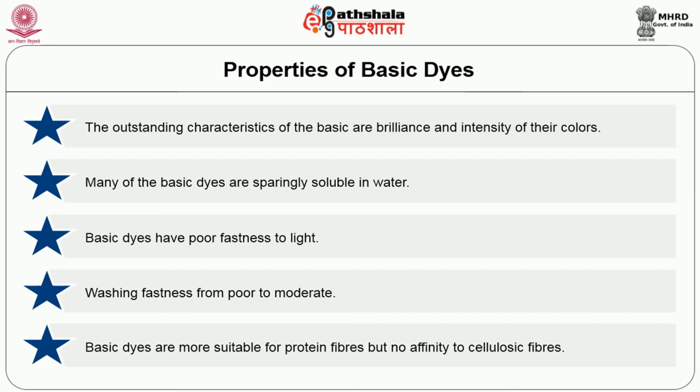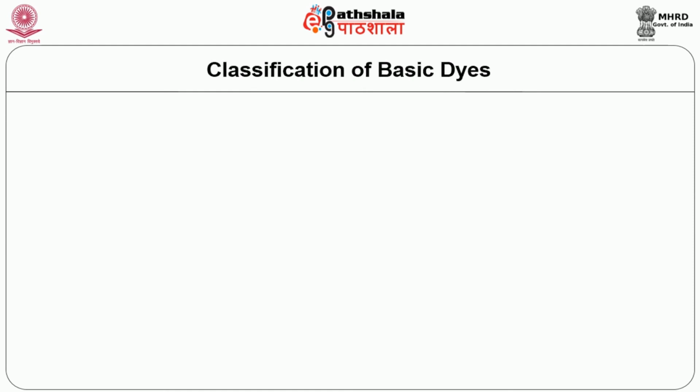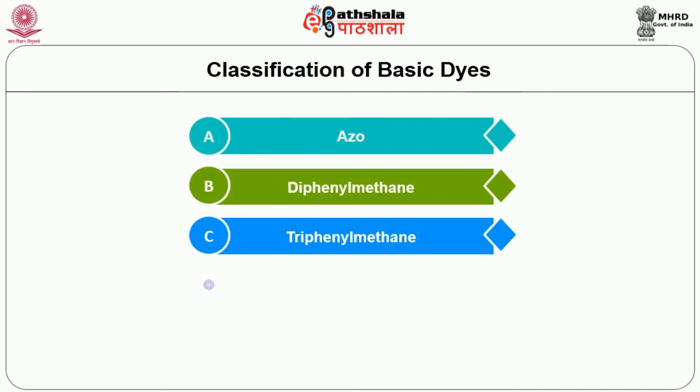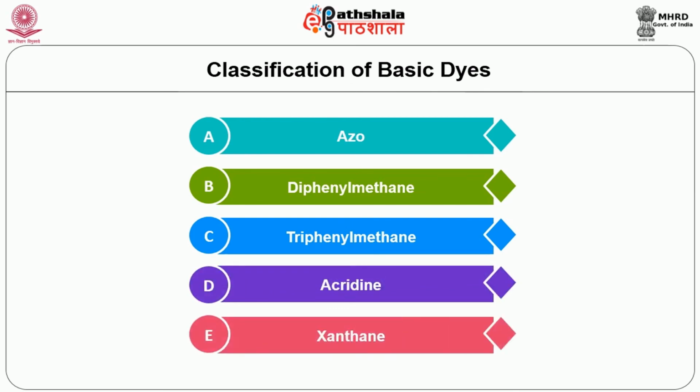The wet fastness of basic dyes on protein fibers can be improved by back tanning. This consists of after-treatment of the dyed material with tannic acid in order to form an insoluble complex and thereby reduce the tendency of the dye to migrate. Basic dyes are used to dye woolen goods, especially when particularly bright shades that cannot be obtained with acid dyes are required. Classification of basic dyes is based on the chromogen. The chromogens are chemical classes like azo, diphenylmethane, triphenylmethane, methine, acridine, xanthene, azine, indoline, oxazine, thiazine, thiazole, etc.